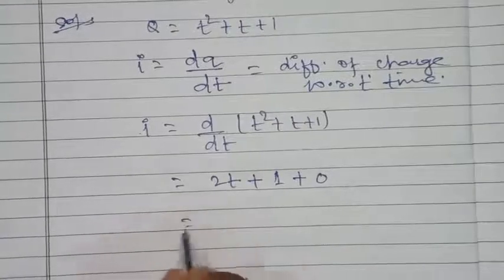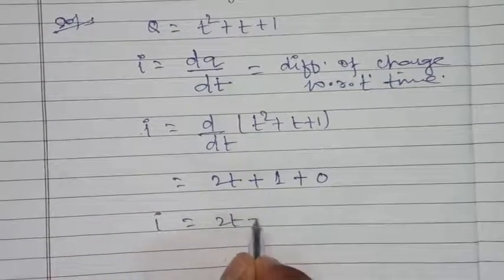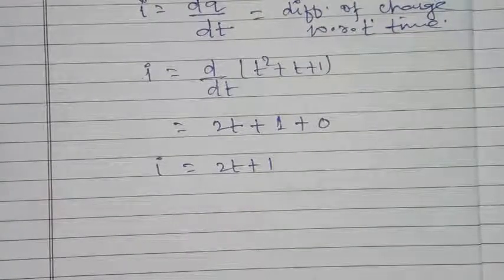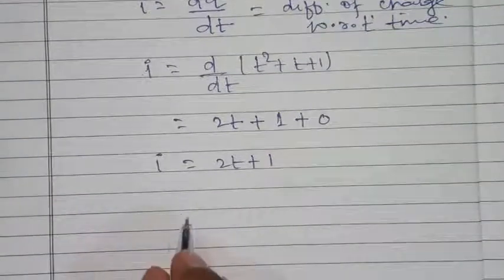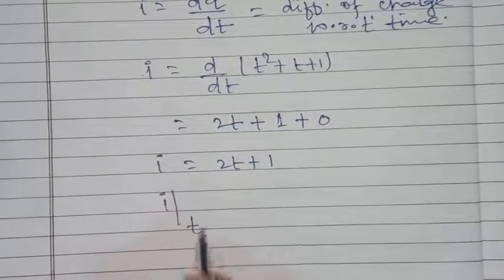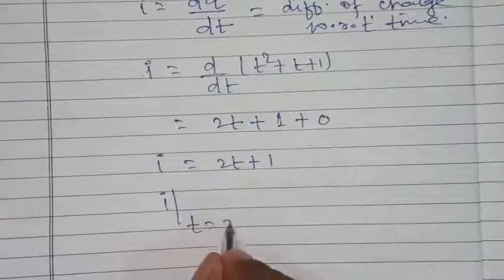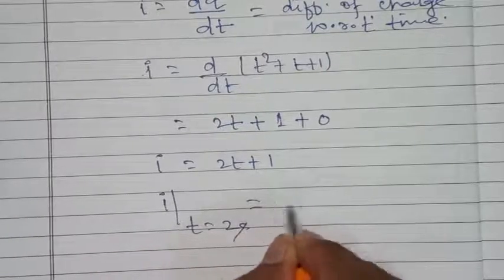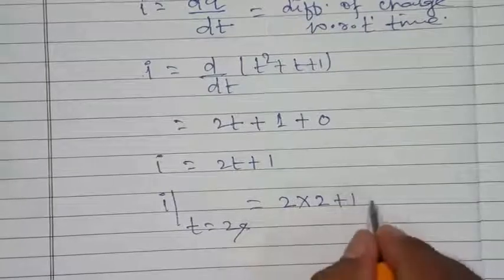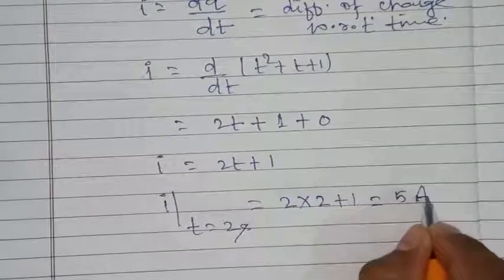So I equals to 2t plus 1. We have to find I instantaneous at t equal to 2 seconds. So we put time equal to 2 seconds, then 2 multiply 2 plus 1 equal to 5 ampere.